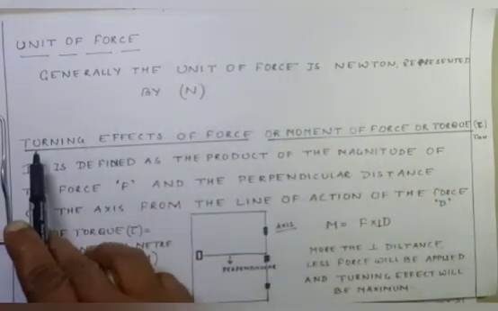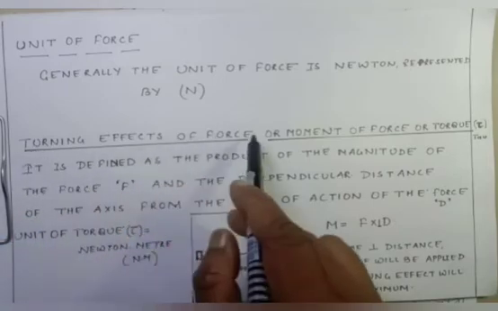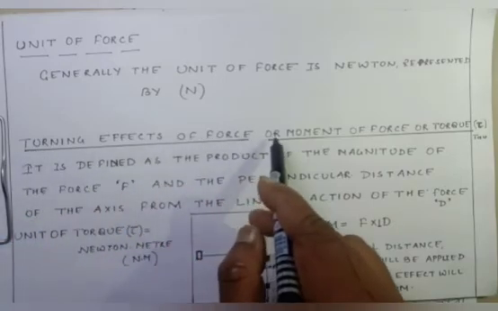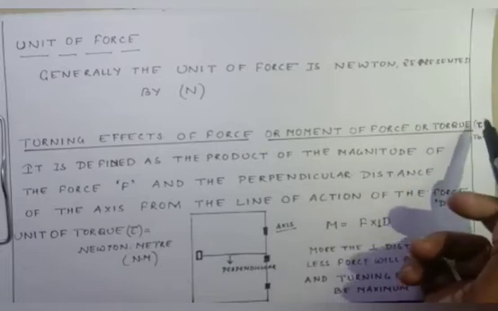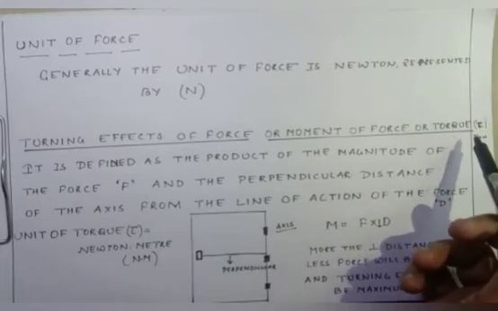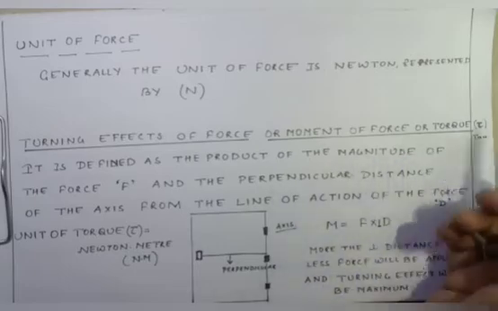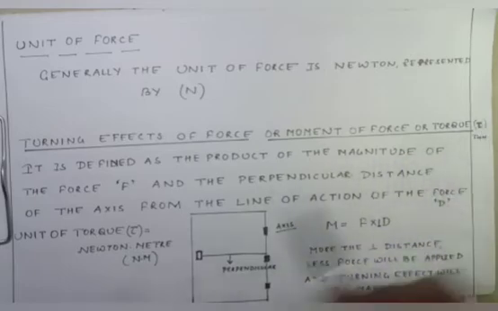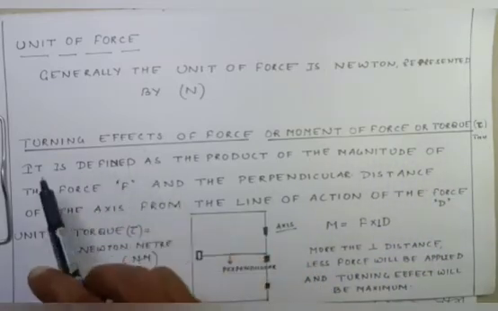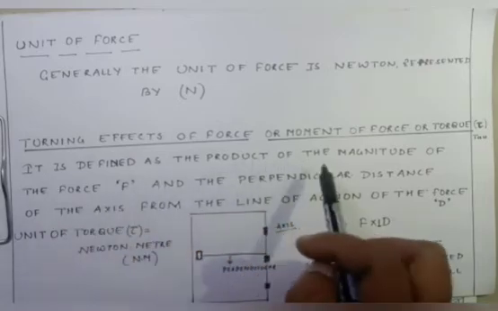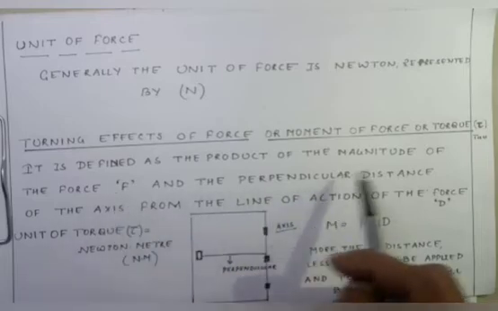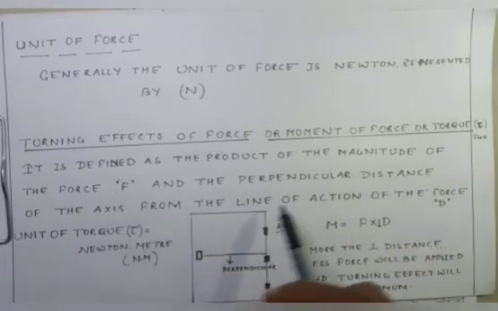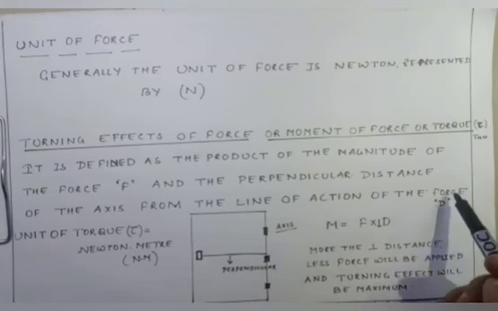Let us come to another topic, that is turning effects of force, also called moment of force, or torque, and it is represented by tau. This is the symbol of torque. Let us see the definition. It is defined as the product of the magnitude of the force F, the force that is being applied, and the perpendicular distance of the axis from the line of action of the force.